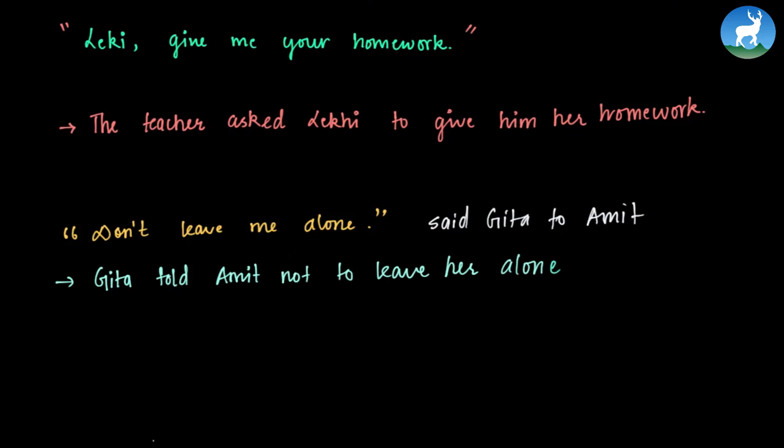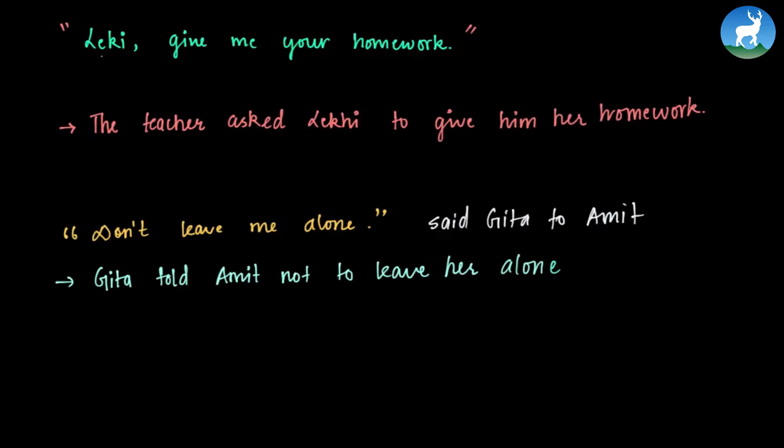Now from the examples, we already know what direct and indirect speech is. So direct speech has inverted commas, and we have the exact words. So we state the exact words of the speaker. So in the example we just saw, Lekhi, give me your homework. The teacher had said this to Lekhi, and we have quoted it. So these are the inverted commas, and we have quoted the exact same thing that the teacher said to Lekhi.